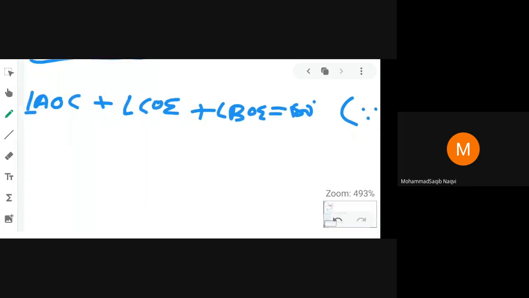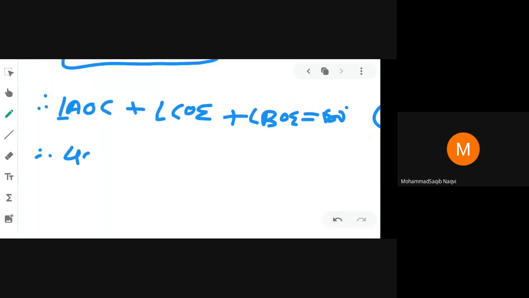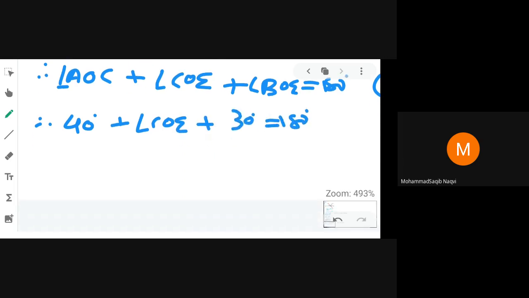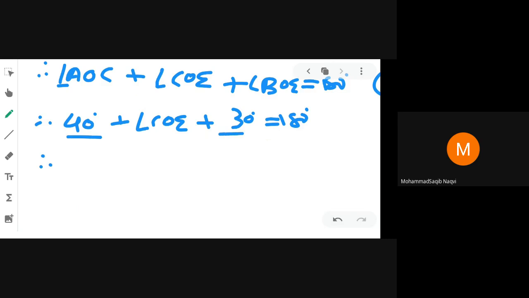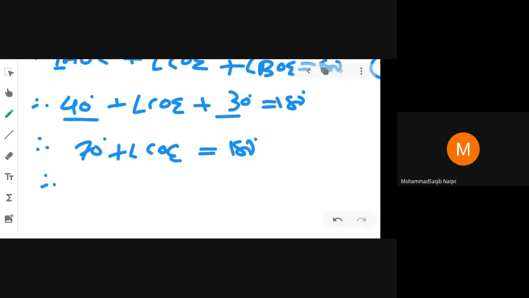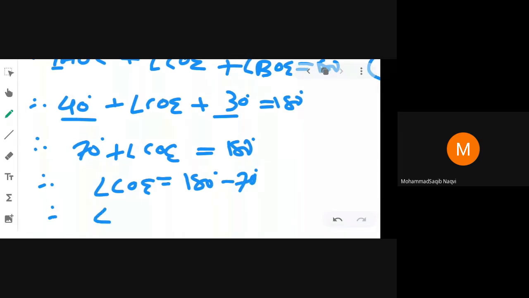Here 40 degree plus angle COE plus 30 degree is equal to 180 degree. So 40 plus 30 is 70 degree, plus angle COE is equal to 180 degree. So angle COE is equal to 180 degree minus 70 degree. So what is the answer? Angle COE is equal to 110 degree.